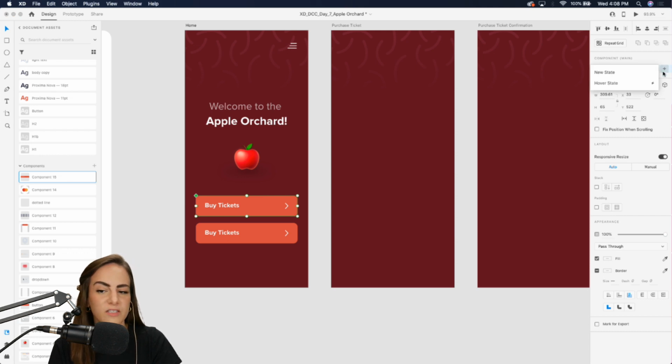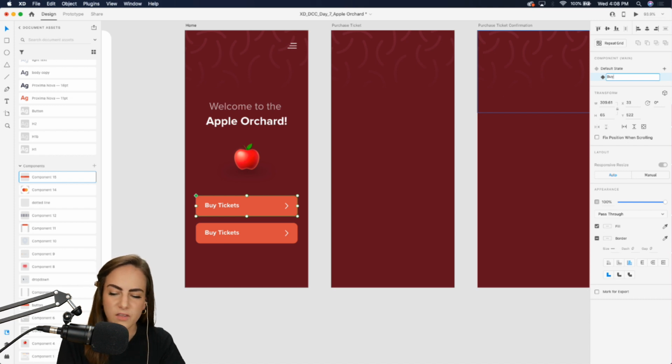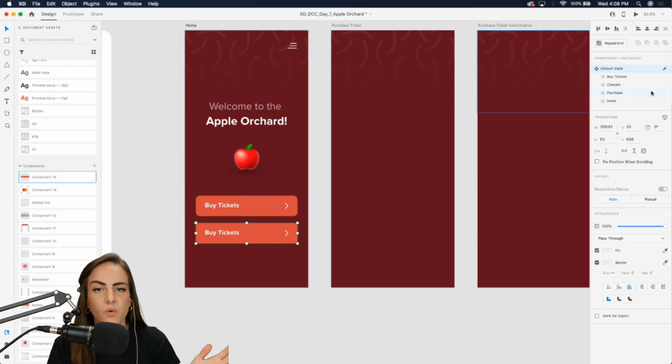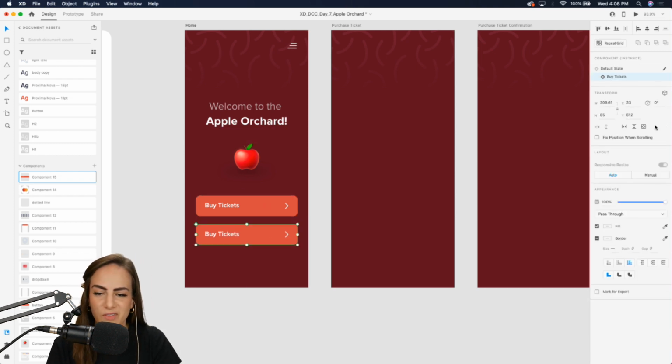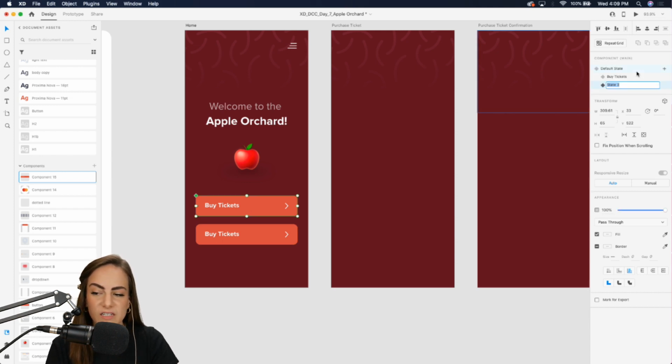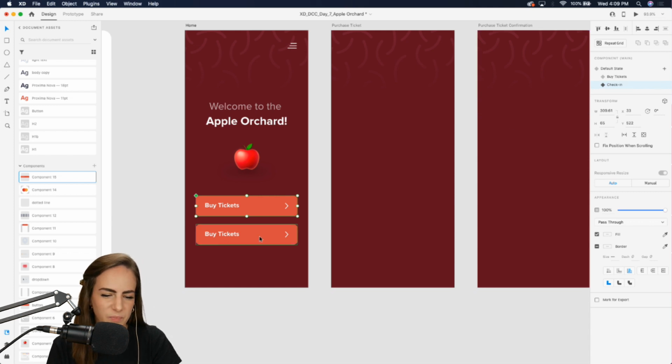So let's come over here. I'm going to press this plus button right here, add a new state, and this one will be the first one, buy tickets. And then this one will be for the actual check-in, and we'll delete that one again, of course, because that was my previous one with the components already ready. So let's add another state, and this will say check-in, check dash in, there we go.